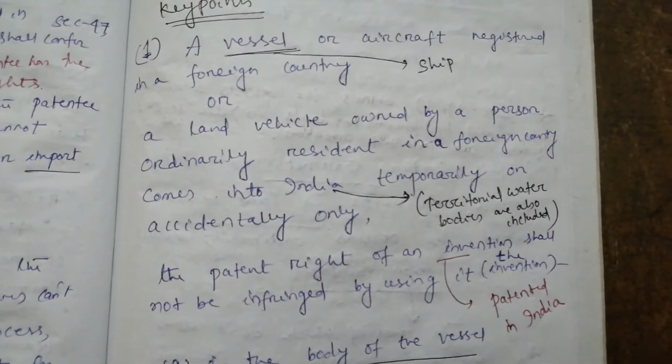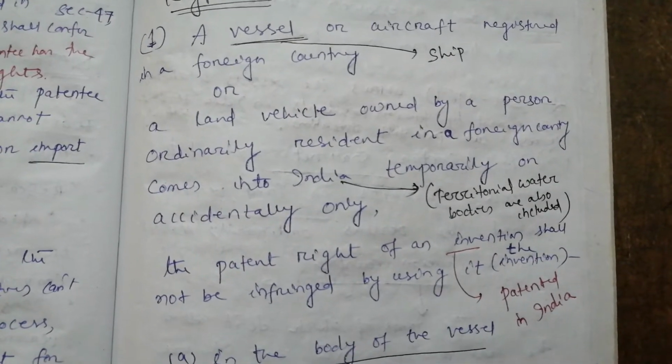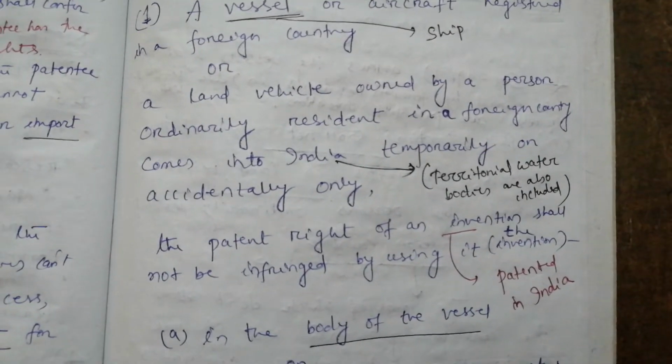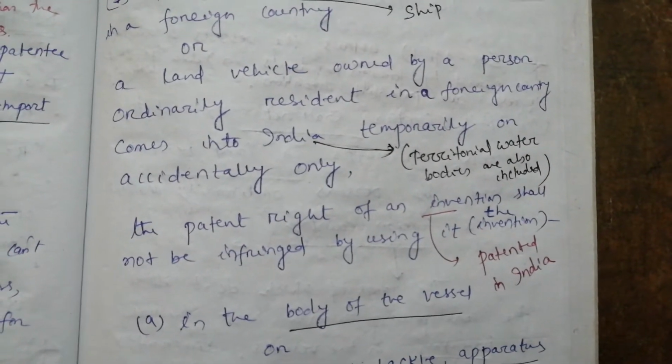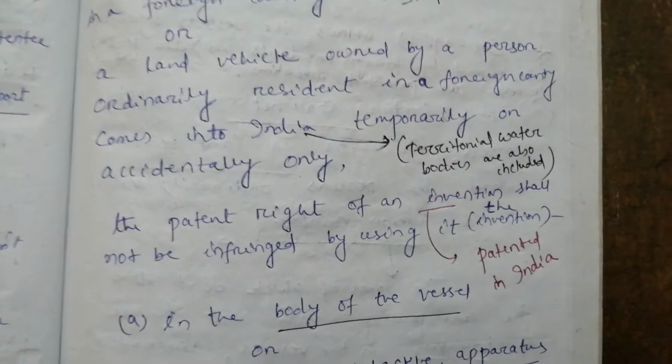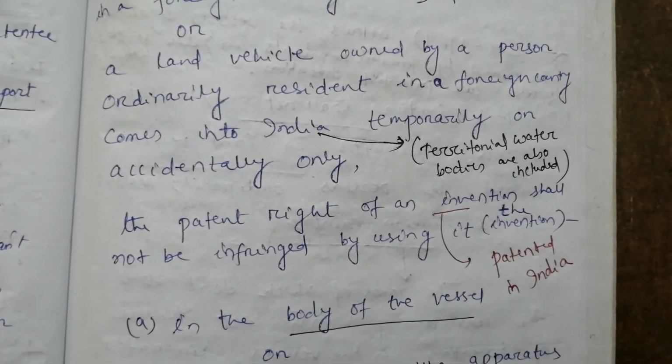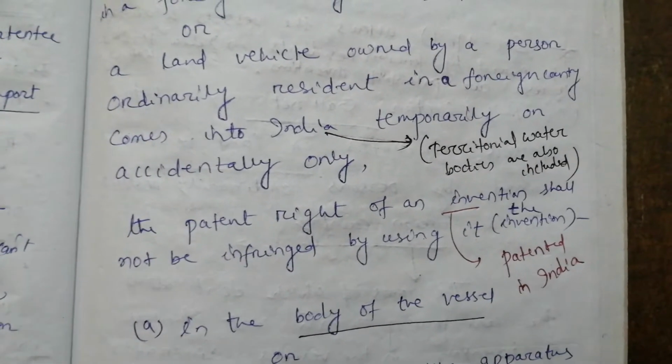Listen carefully. A vessel or aircraft registered in a foreign country, or a land vehicle owned by a person ordinarily resident in a foreign country, comes into India. India includes here the territorial water bodies also.